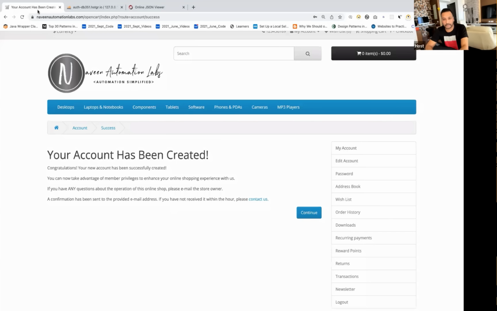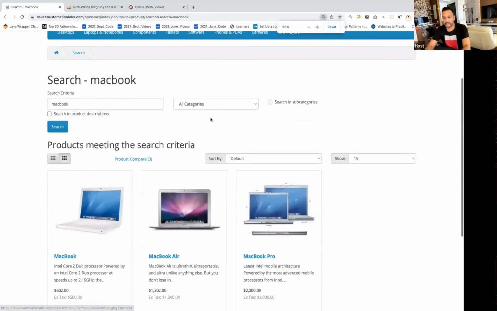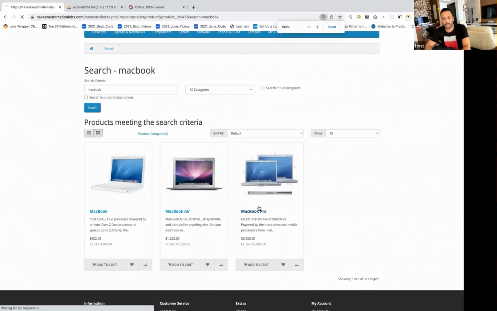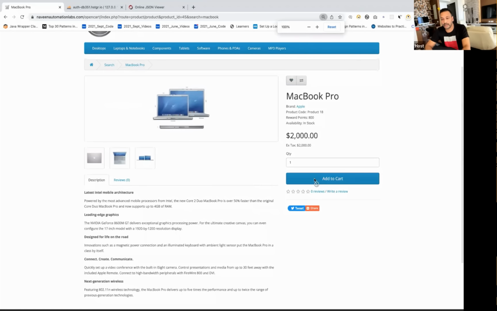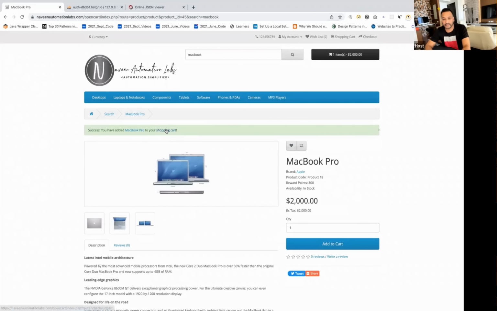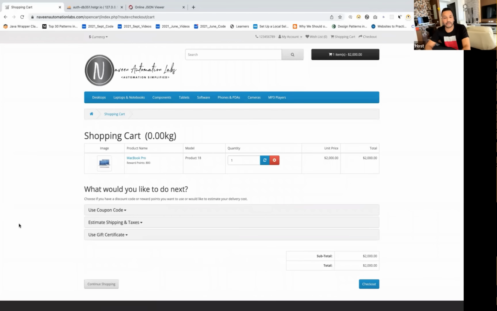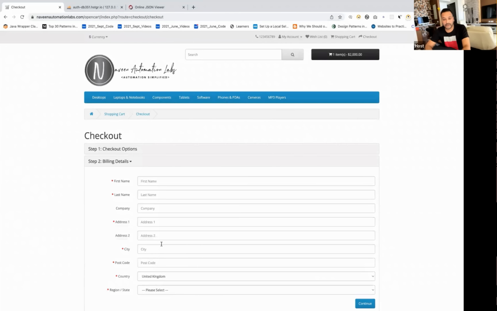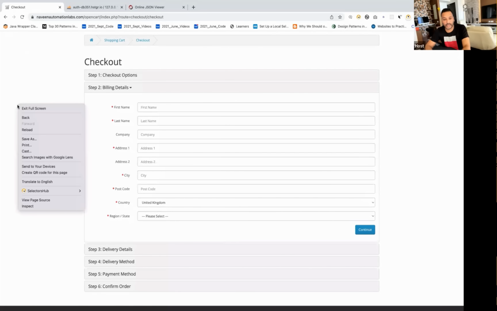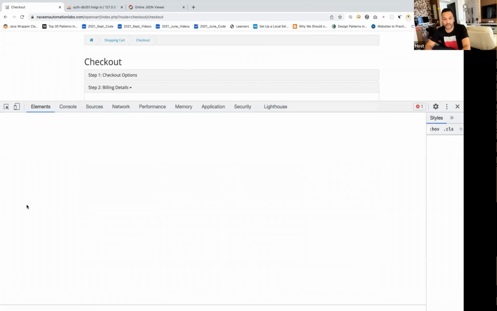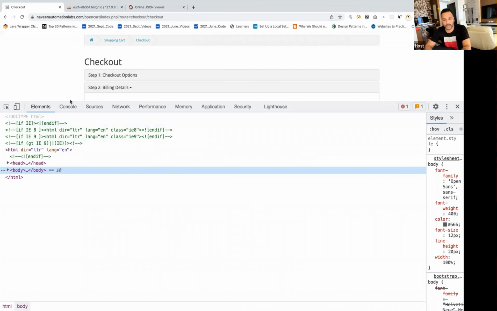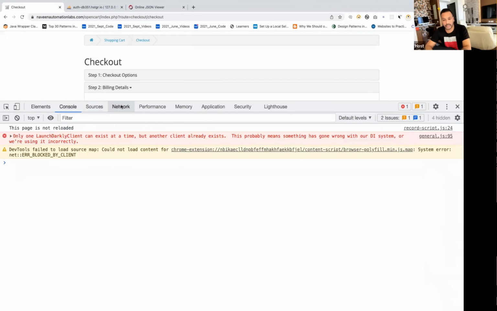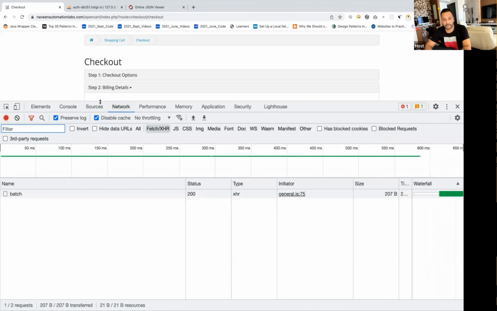I'll give you one more example. You do one thing. Let's search for MacBook. Okay, and see this carefully. Let's click on MacBook Pro, this particular product, and add to cart. And see, this entire data is coming from the backend, from the database only. And then you click on checkout. After clicking on checkout, I'll do one thing. You right click on it and go to inspect. And you can go to the network tab in the Chrome Dev Tools.